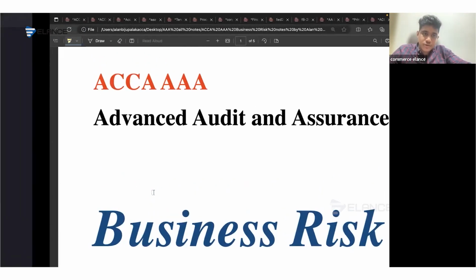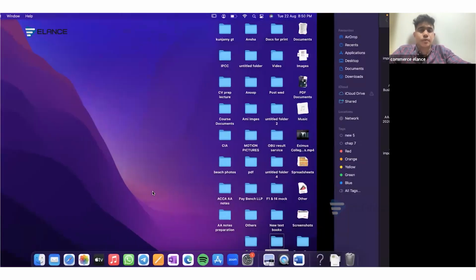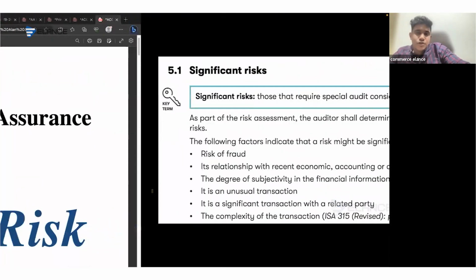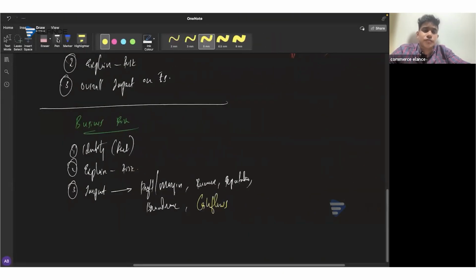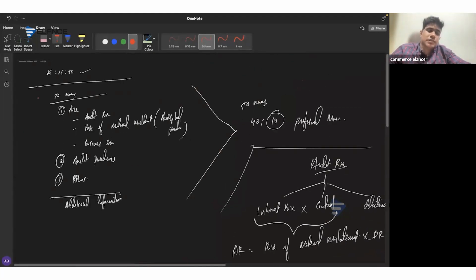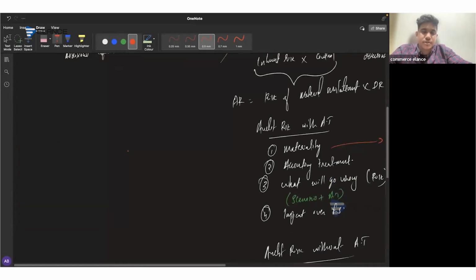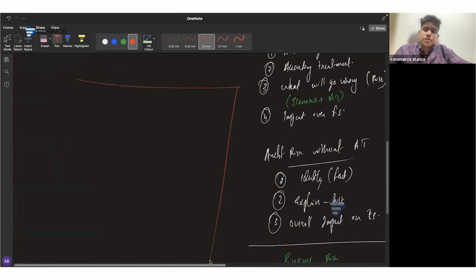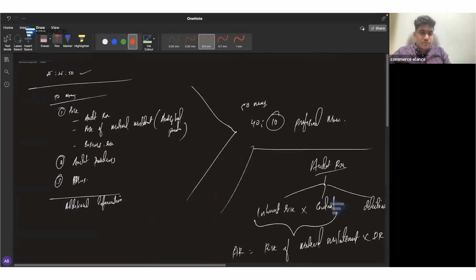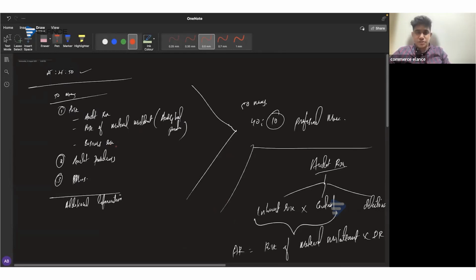Okay. So business risk is the possibility of a company's inability to achieve their objectives. So you need to consider all those factors which might lead to the company not achieving its objectives. Okay. So these were the core areas of risk. We have discussed audit risk, risk of material misstatements, and business risk. In addition to this, we are going to discuss the area of audit procedures.